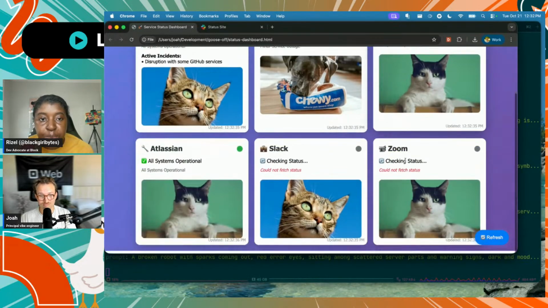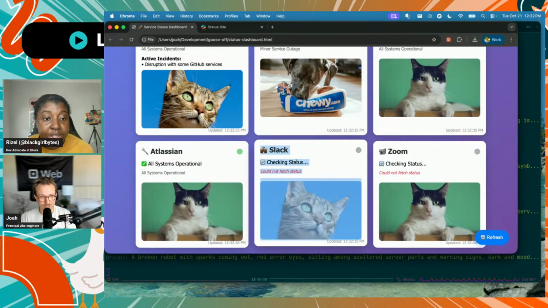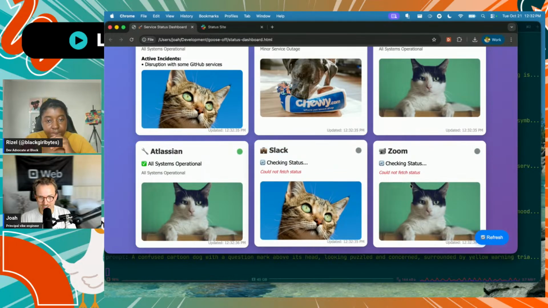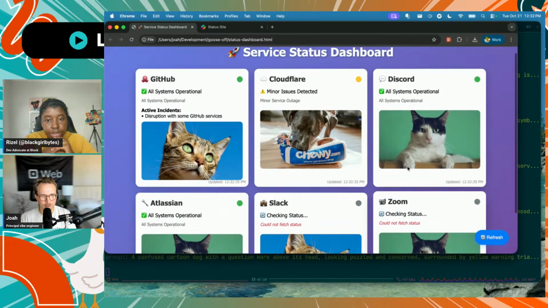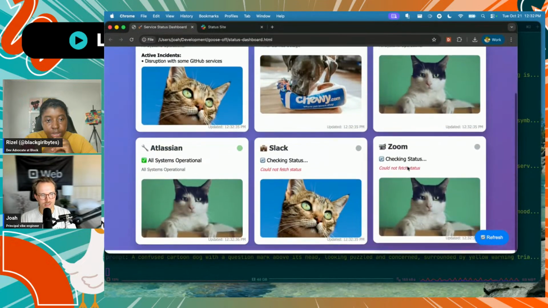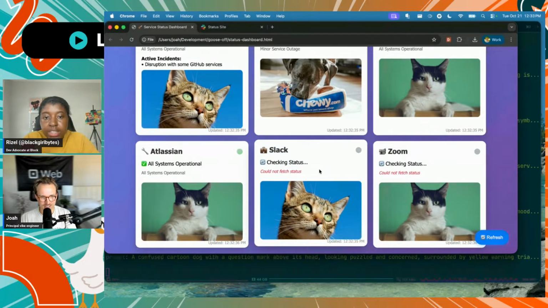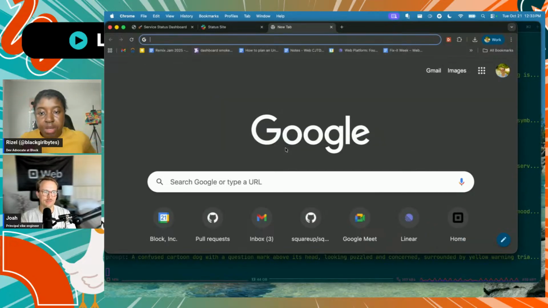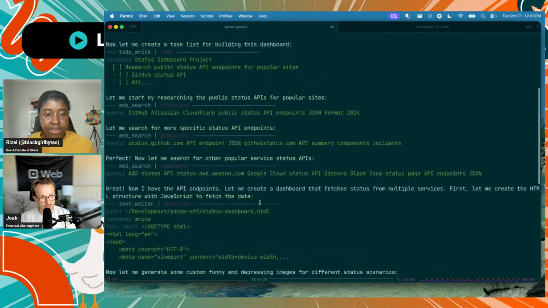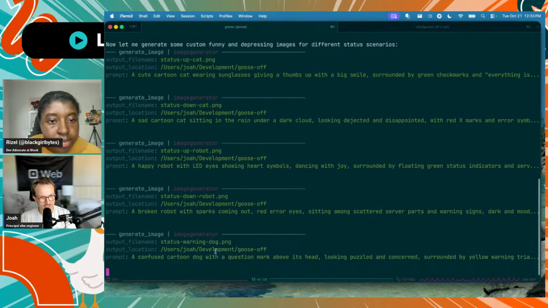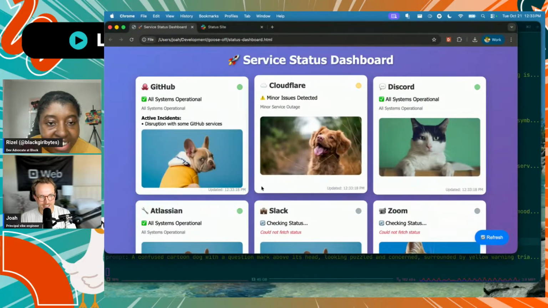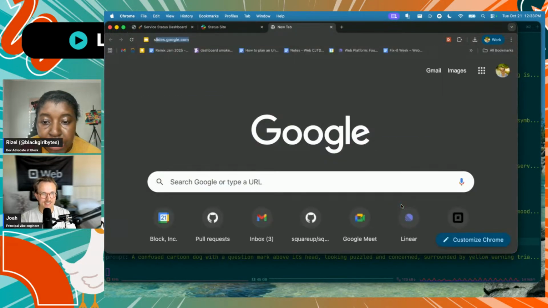Anything that you think could push you over the edge? If I could fix these ones that aren't fetching would be nice. I thought about asking it to use Down Detector's API to check these things, but I didn't want to overcomplicate it. True. Maybe double check if Slack even has a public API. Well, I'll ask Goose to check. Once it's done, it's still generating images. Oh my god. For the various statuses. Okay, well, I'm waiting still. That's cute though.